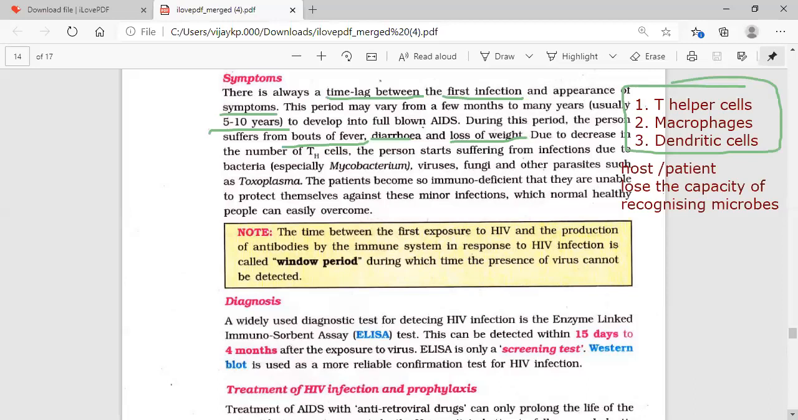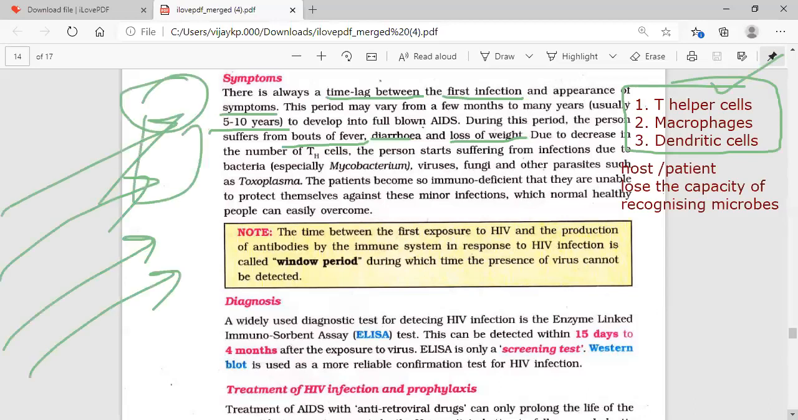You see the major mechanism: helper cells, macrophages, and dendritic cells become non-functional. That means a welcome to all the other microbes which can cause disease in the human being. Our police informer system is destroyed, so the police may not recognize the intruders. That's why various kinds of opportunistic infections may come, due to the decrease in the number of T helper cells.